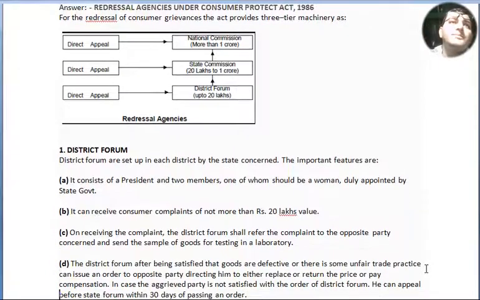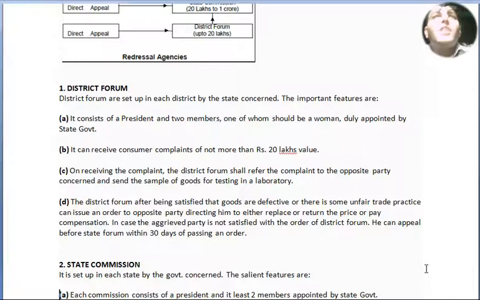Now, District Forum. District Forums are set up in each district by the state concerned. The important features are: point number A, it consists of a president and 2 members, one of whom should be a woman, duly appointed by the state government. Point number B, it can receive consumer complaints of not more than rupees 20 lakh value. Point number C, on receiving the complaint, the district forum shall refer the complaint to the opposite party concerned and send the sample of goods for testing in a laboratory.